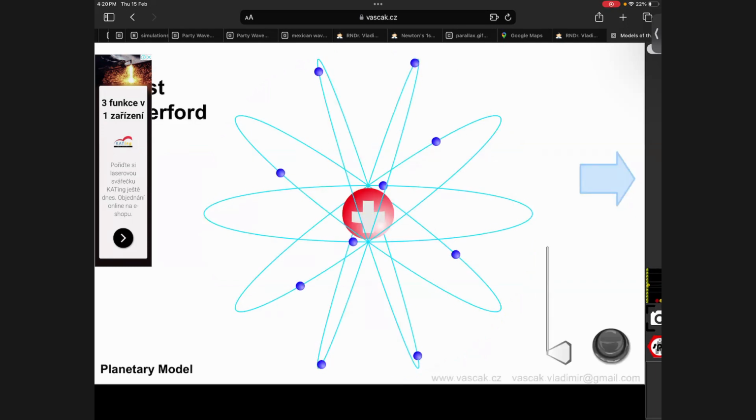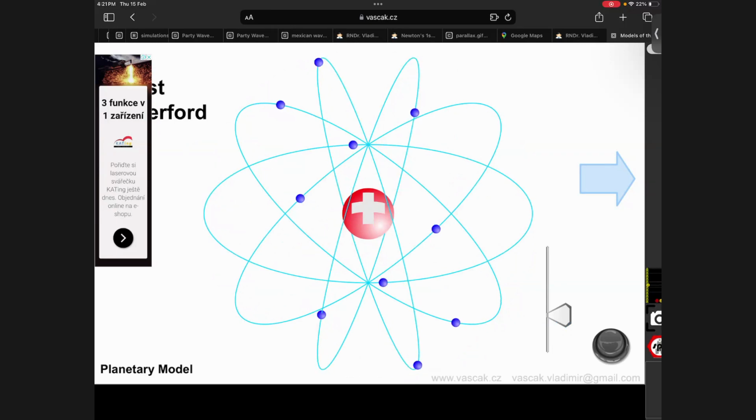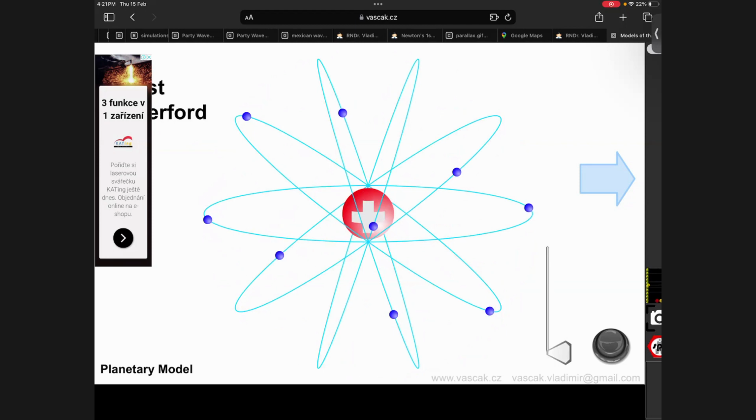But then after that came the model that we know now. It's called the Rutherford model. The Rutherford model is called a planetary model, as written below. The mistake in the planetary model was that we thought it was entirely 3-dimensional. Do you see how it's 3D, and how the electrons are just moving around like planets? This is the one we are learning, by the way, though it's a wrong version too. But what is better here compared to the JJ Thomson model or the plum pudding model? What's an improvement here?